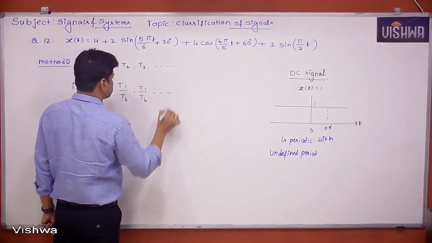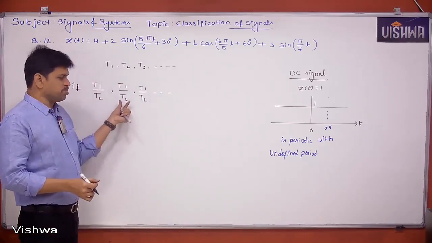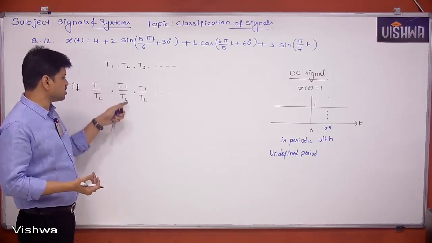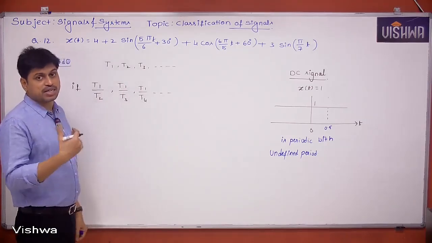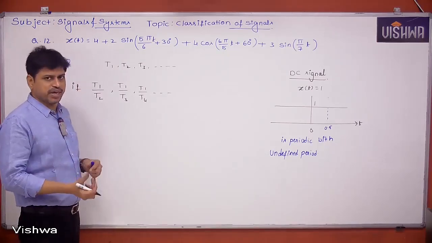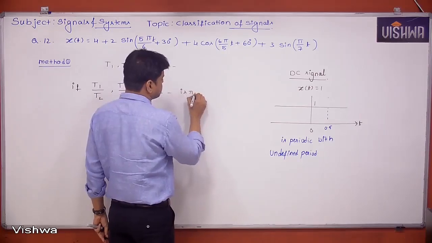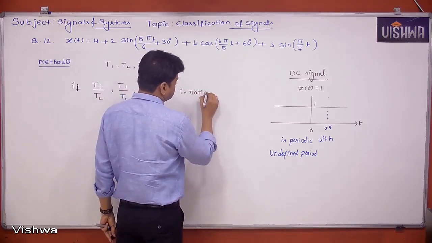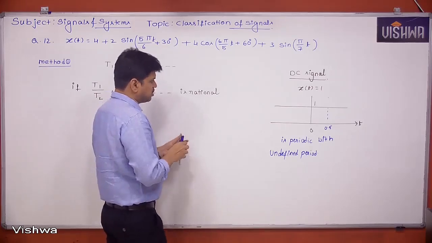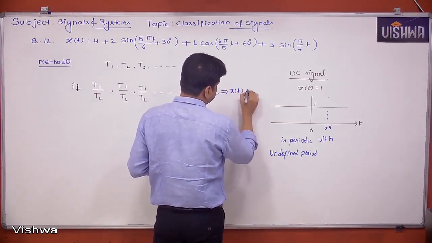If all these ratios are rational numbers, then we can decide that x of t is periodic.